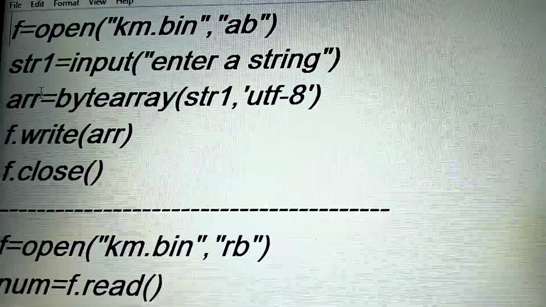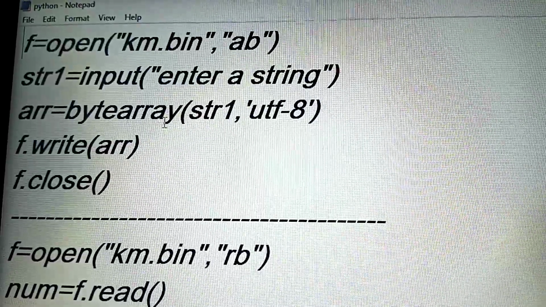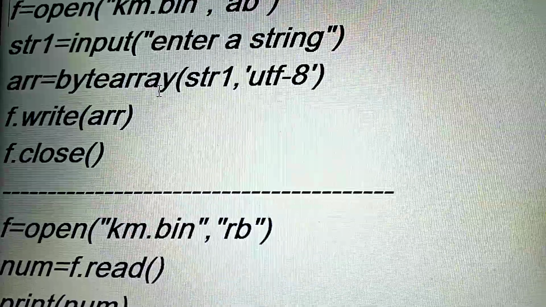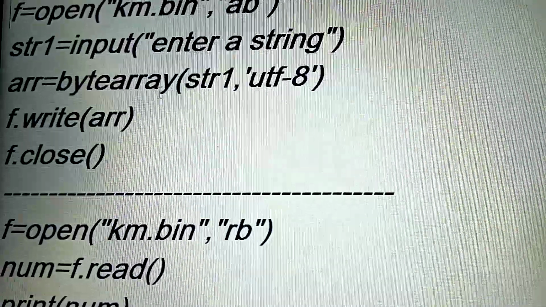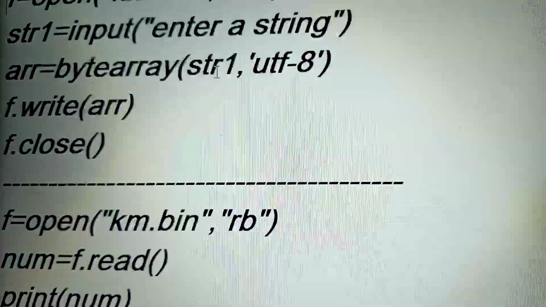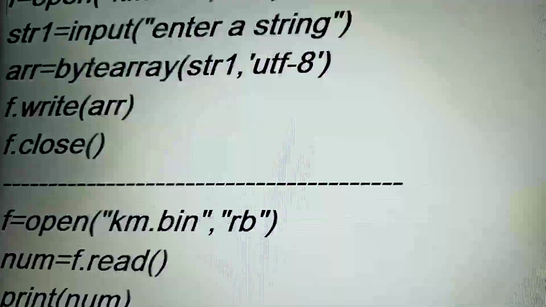I have declared one array using bytearray. What is the function of bytearray? Bytearray converts the string into an array of bytes, meaning consecutive bytes. In the bytearray, what have I passed? I passed the string and the encoding scheme.